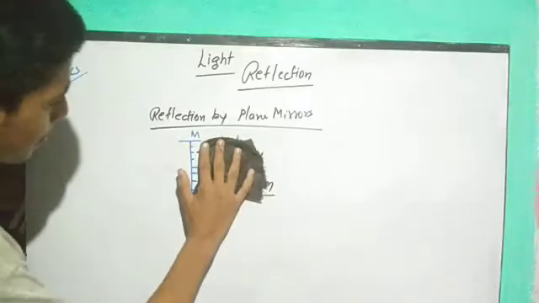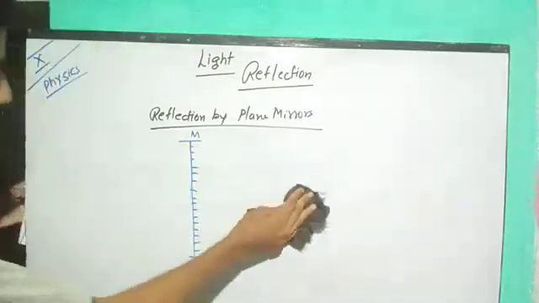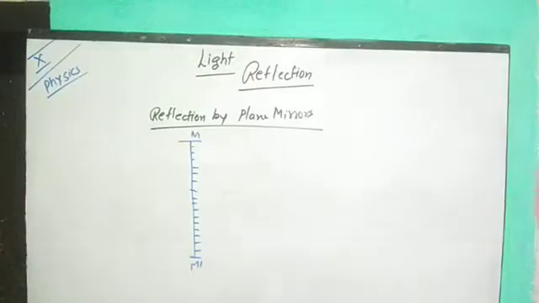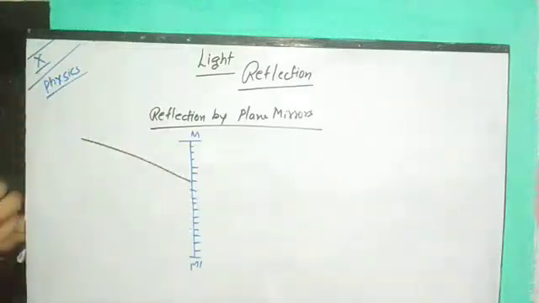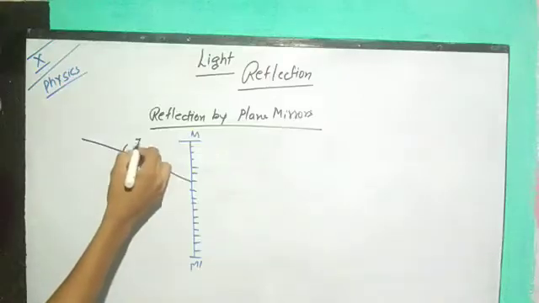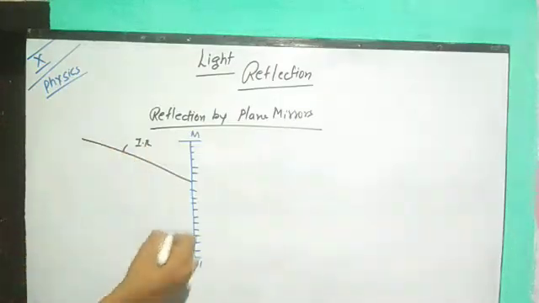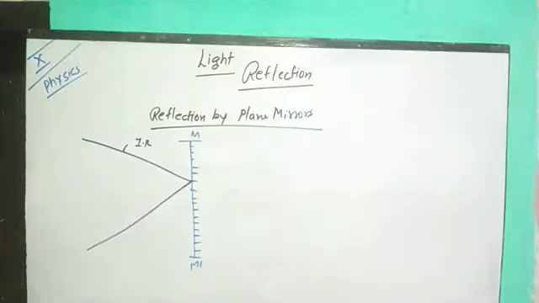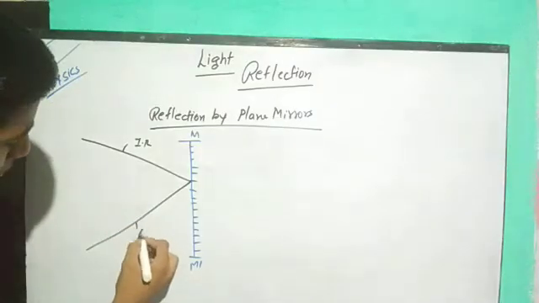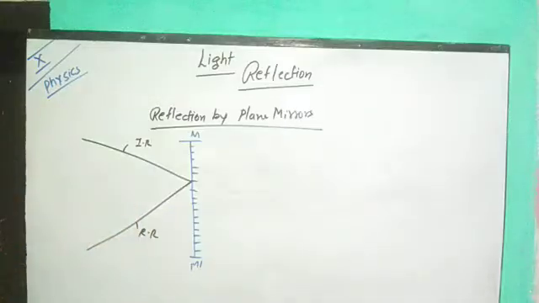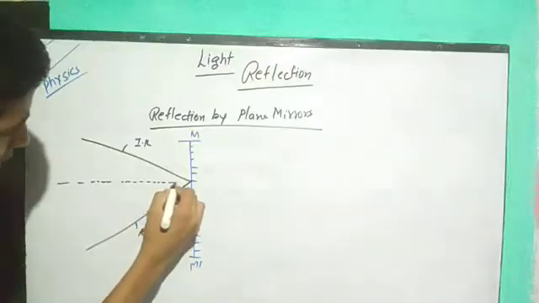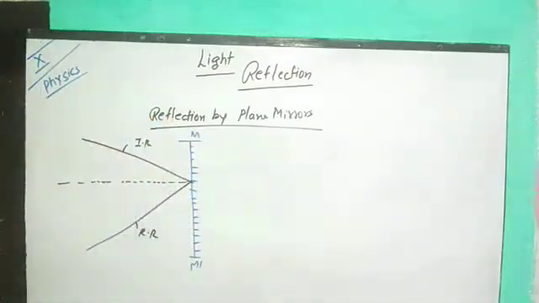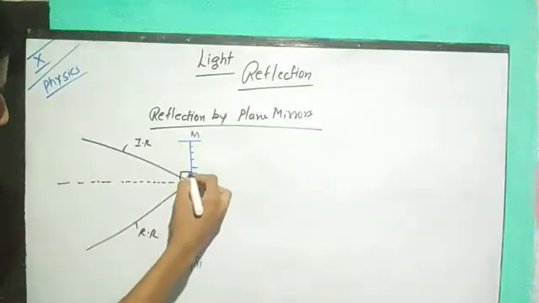Now we are going to see the terms regarding the plane mirror. The first term I told you: the dash is the sign through which we denote a plane mirror. Suppose one ray is falling on this mirror, and this ray is known as the incident ray. I will not waste too much time because you already know it. The other ray which gets reflected from the mirror is known as the reflected ray. And a line which we draw between the incident ray and reflected ray, which is perpendicular to the mirror, is known as the normal line.